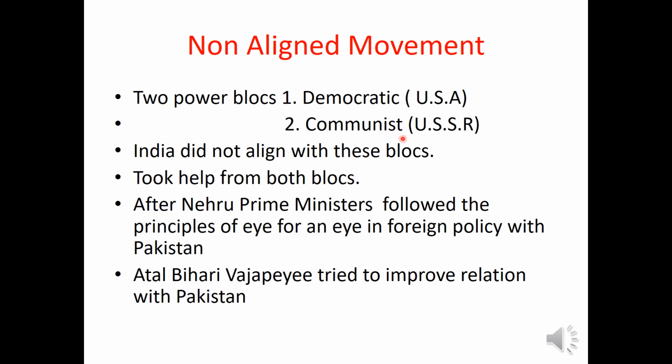But India did not want to align with these power blocs. So India started a movement called non-aligned movement. The Prime Minister Jawaharlal Nehru started this movement, and with him two more countries were there. One was Egypt and one more was Yugoslavia. So mainly these three countries started this non-aligned movement, where they did not align officially, or did not join these power blocs of USA or USSR.